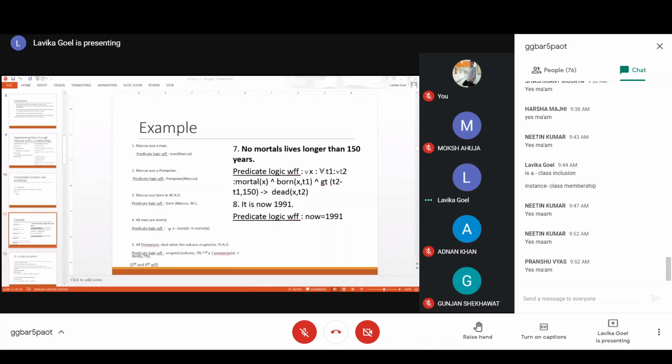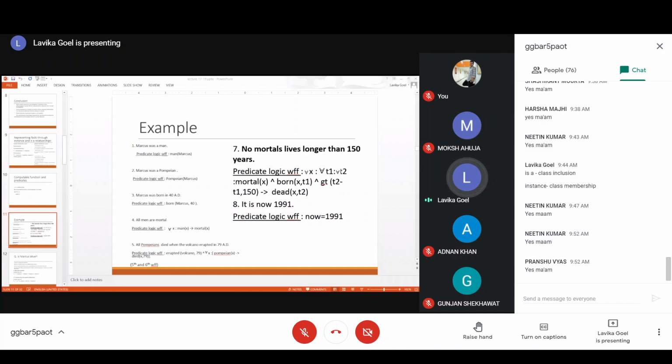So basically it could be represented as the sentence, all Pompeians died in 79 AD. You are trying to represent that sentence. So for every X such that X is a Pompeian, this implies that X has died in 79 AD. Died is a verb, so it will come as a predicate, and X and 79 AD are the subject and object. So like this you got died(X, 79).